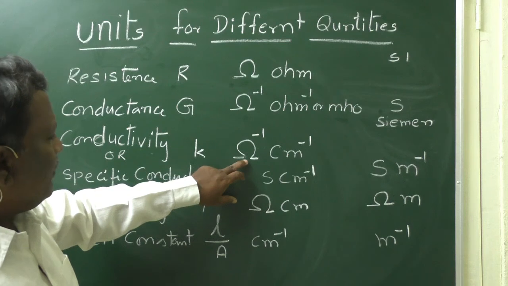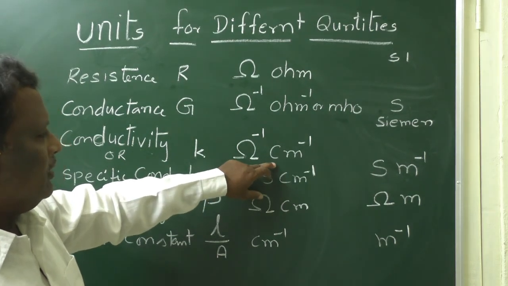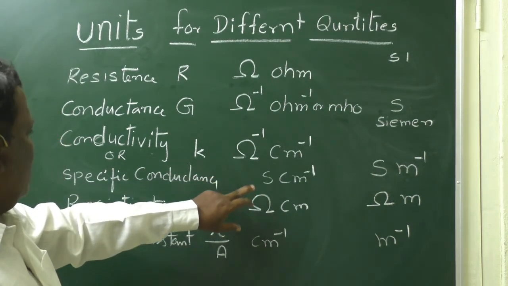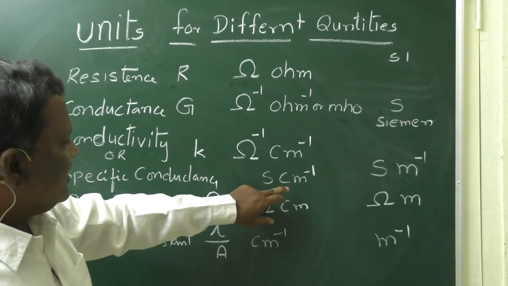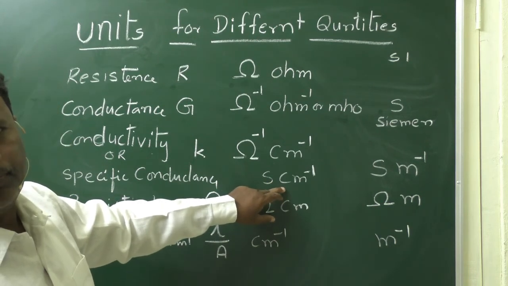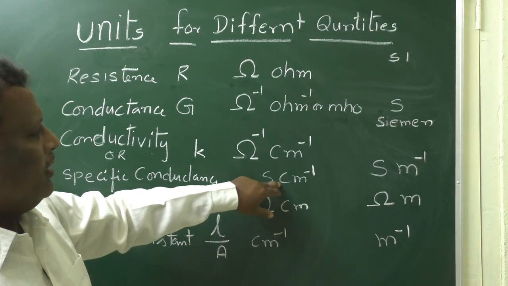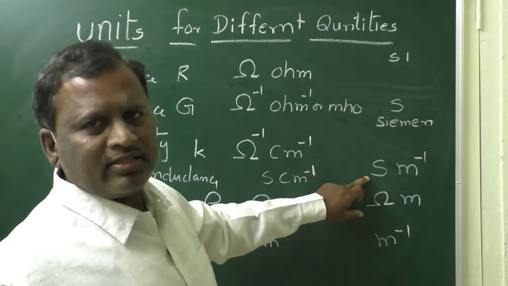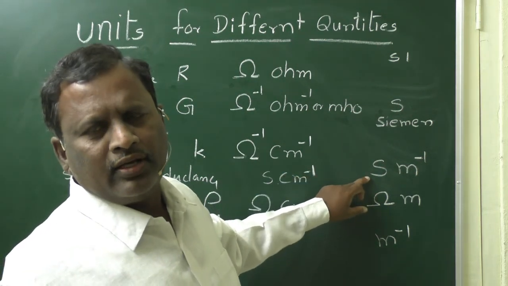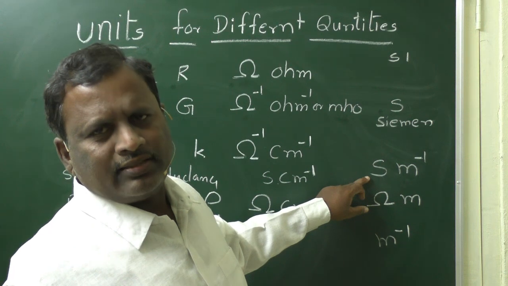Units for kappa are per ohm per centimeter or Siemens per centimeter, whereas in SI units Siemens per meter is the unit for specific conductance.